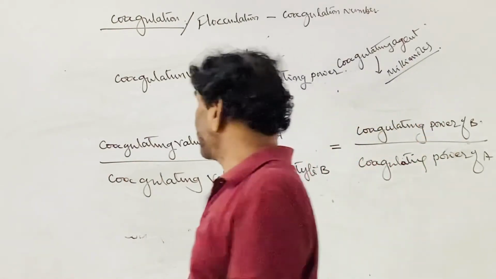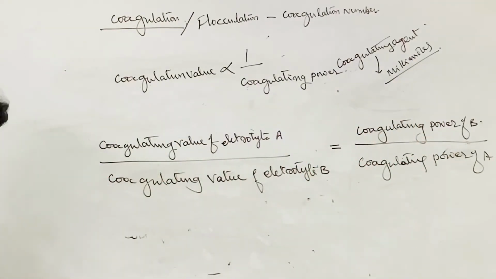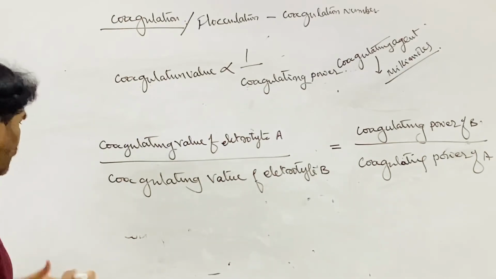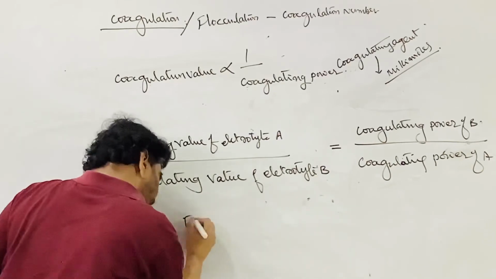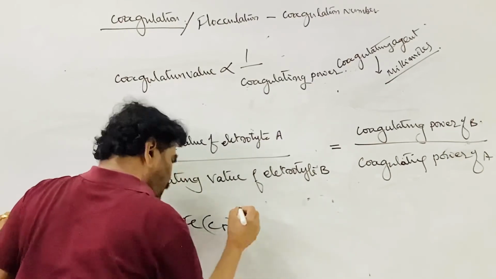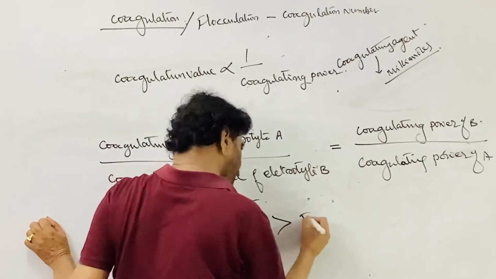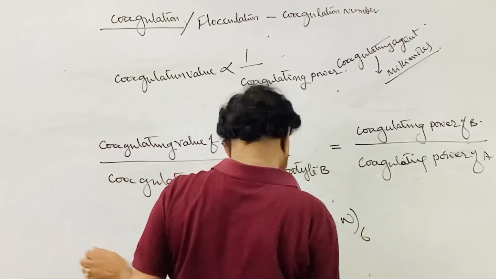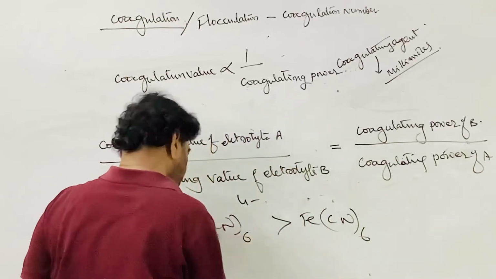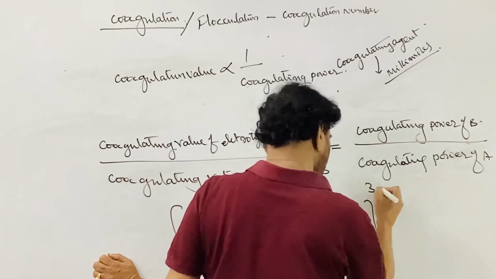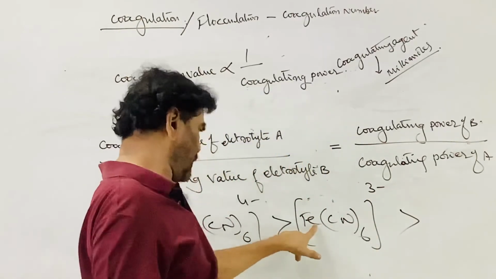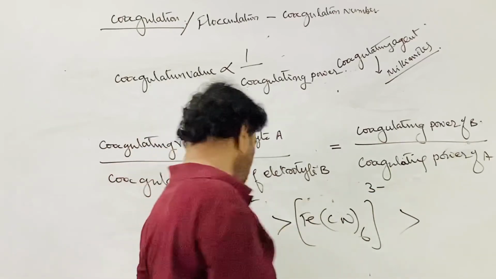charge, according to the Hardy-Schulze rules. That is proportional to the charge. As the charge on the ion increases, coagulating power increases. Therefore, according to the Hardy-Schulze rule, first Fe(CN)6 4 minus ion, Fe(CN)6 3 minus ion. Next one is the plus 3 state, therefore this is this one.